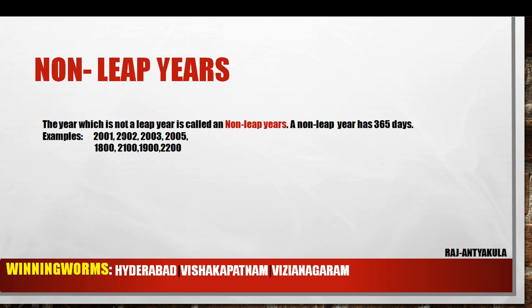Non-leap years, the years which are not leap years are called non-leap years. A non-leap year has 365 days. Examples of non-leap years: 2001, 2002, 2003, 2005, 1800, 2100, 1900, 2200, which are not leap years, we call them non-leap years.